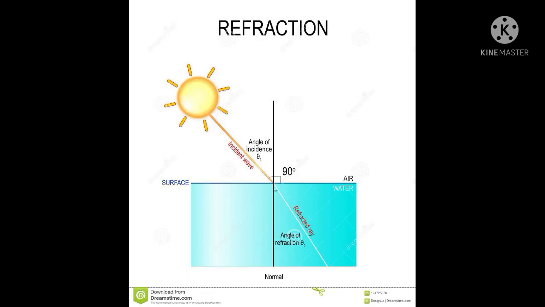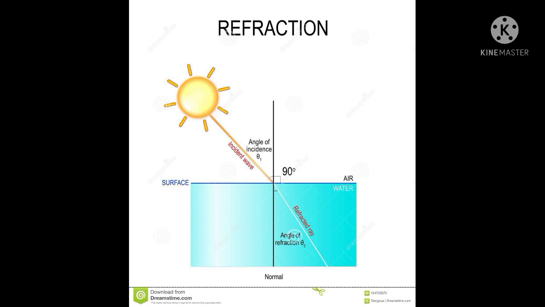Look at the image. It shows the light ray coming from the sun. That is known as the source of light, like the sun. One light ray falls on the surface. That is noted as the incident ray. The light ray goes into the water. When it crosses into the water, it slows.